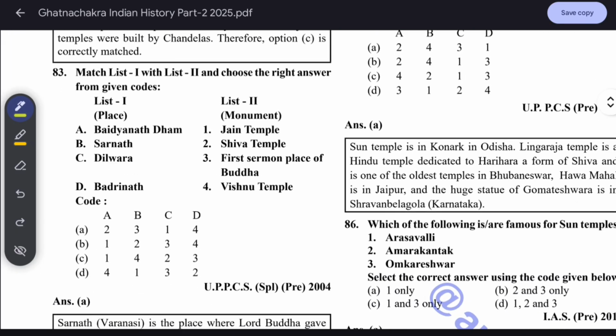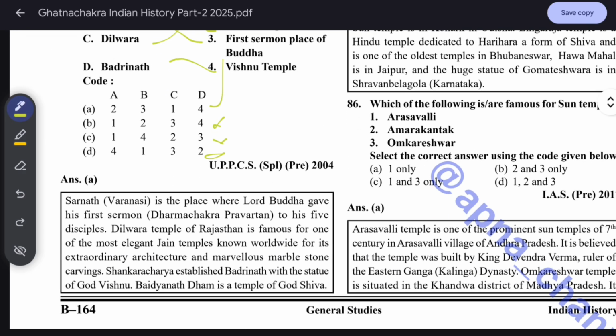Which one is correct? Sarnath, you know it. First sermon of Buddha. So B is third. Where is it given? B is third. Yes, only one option. So all are correct. Okay. And A is Shiv temple, Baidyanath Dham. Dilwara is Jain temple. Badrinath is Vishnu temple. Sarnath Varanasi is the place where Lord Buddha gave his first sermon, Dharmachakra Pravartana, to his five disciples.